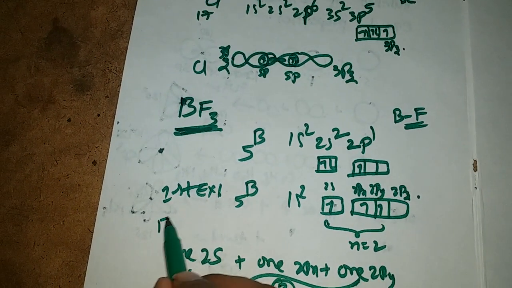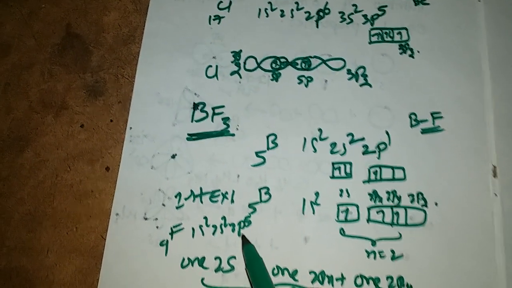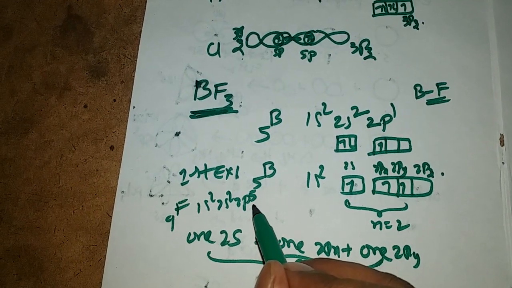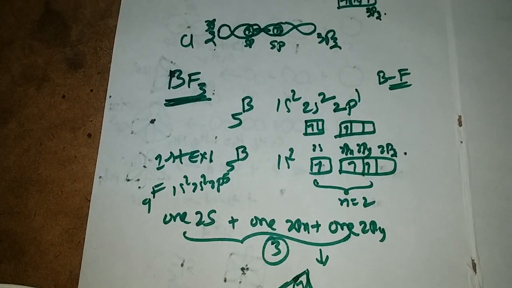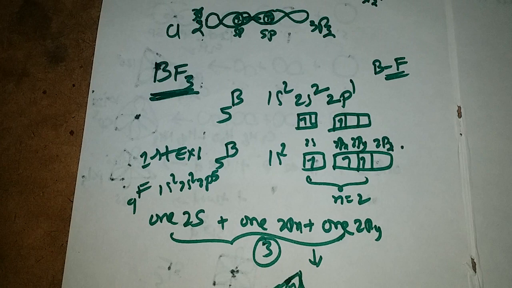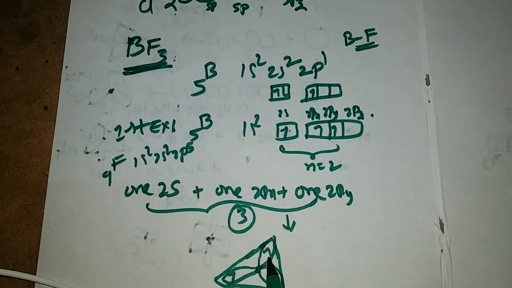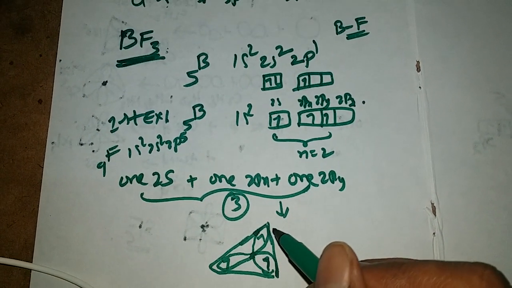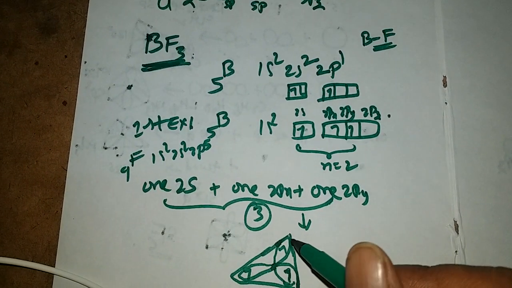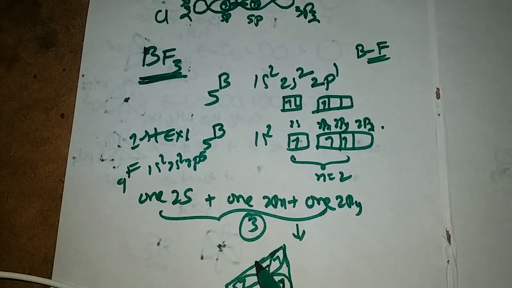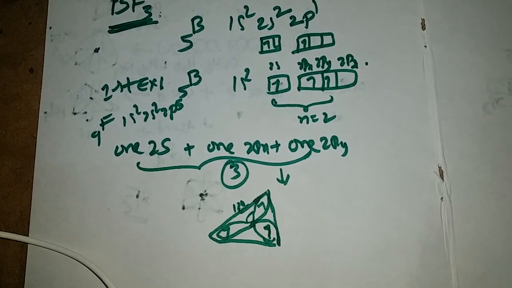Why? Because fluorine atomic number is 9: 1s2, 2s2, 2p5. So the 2pZ orbital has one unpaired electron. So each fluorine 2pZ orbital is overlapped with an sp2 hybridized orbital of boron. Means what? Each boron sp2 hybridized orbital will overlap with the 2pZ orbital of fluorine, which also has an unpaired electron. In sp2 hybridization, the bond angle is 120 degrees. Then the formed molecule boron trifluoride shape is triangular planar.